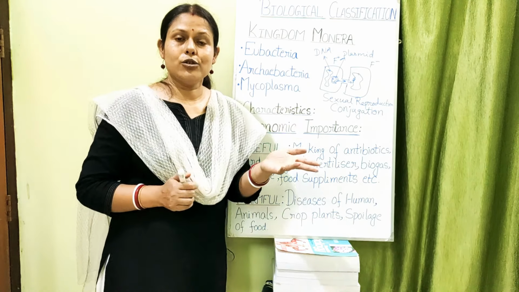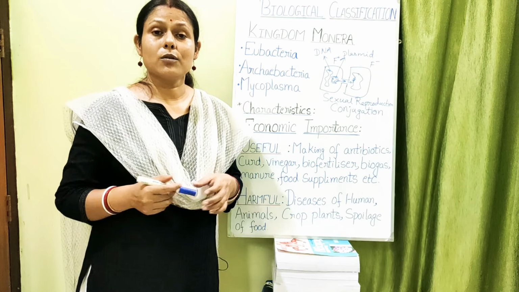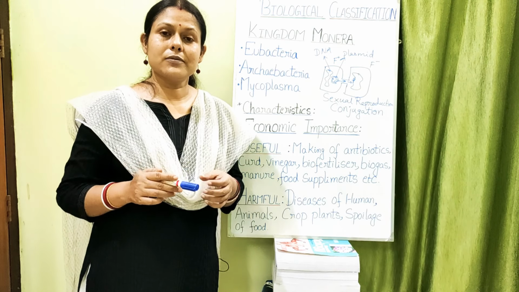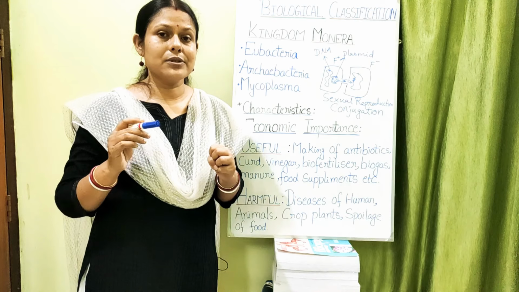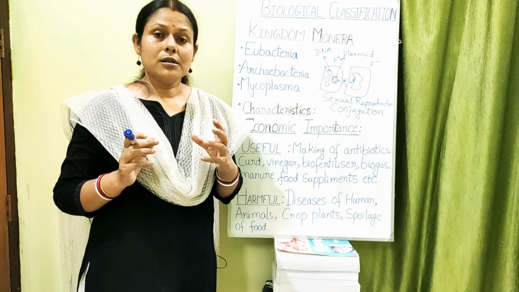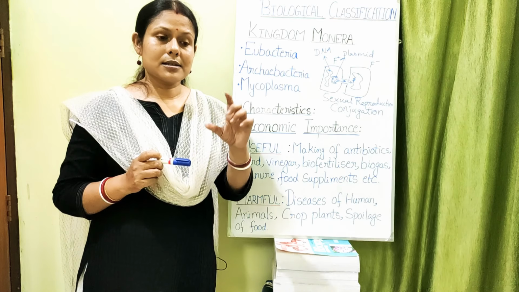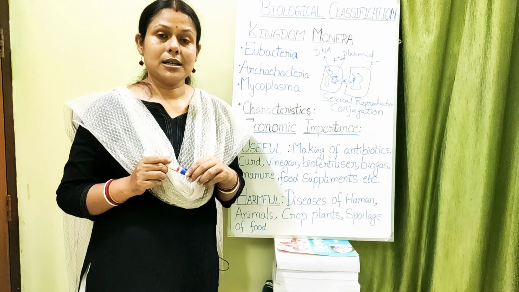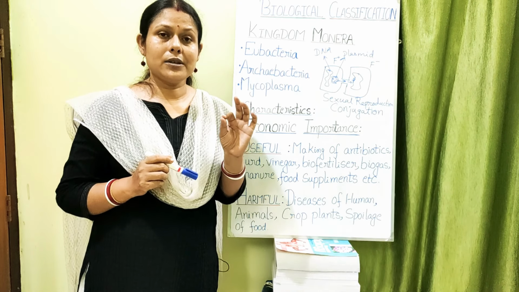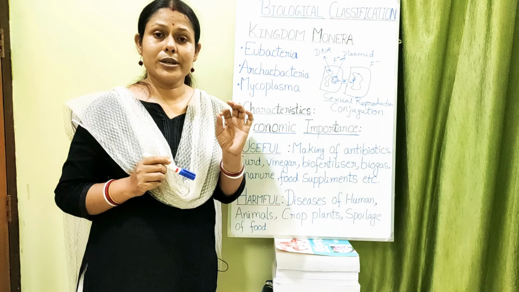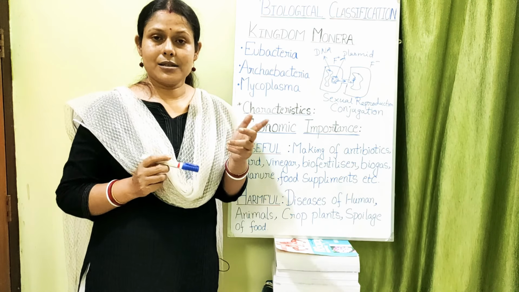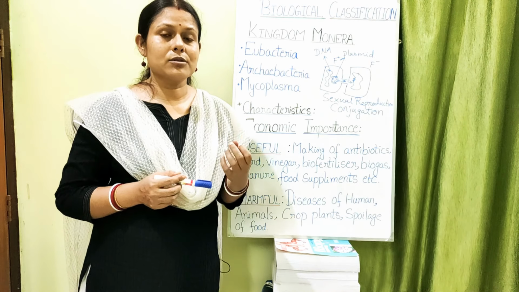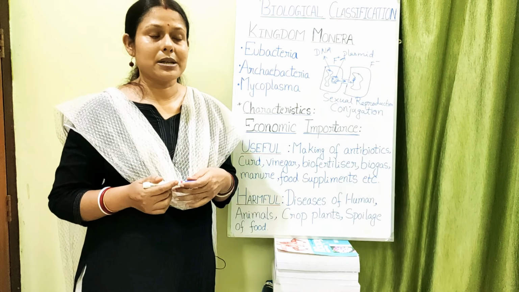The next thing, as I was telling you about gram-positive and gram-negative bacteria, depends upon the staining technique, isn't it? But why is it that the gram-positive is able to hold the stain and the gram-negative is not? The reason is that the gram-positive bacteria's cell wall is comparatively thicker than that of the gram-negative bacteria. Also, gram-positive bacteria have teichoic acid in their cell wall along with the peptidoglycan. Teichoic acid is absent in gram-negative bacteria, so it also helps to retain the stain.